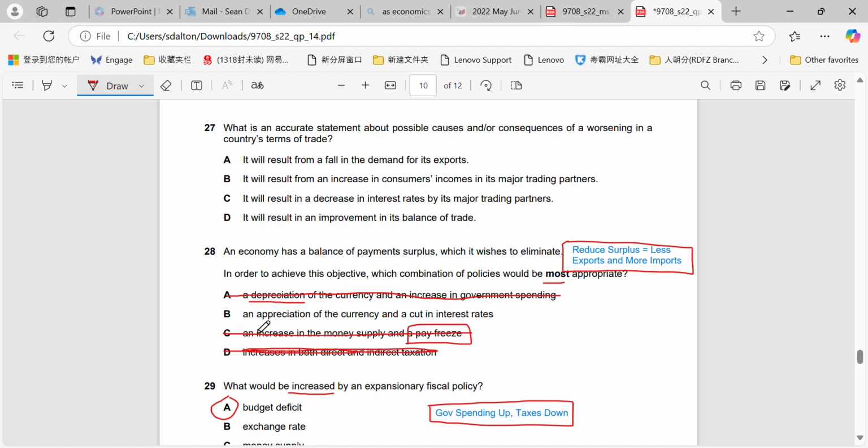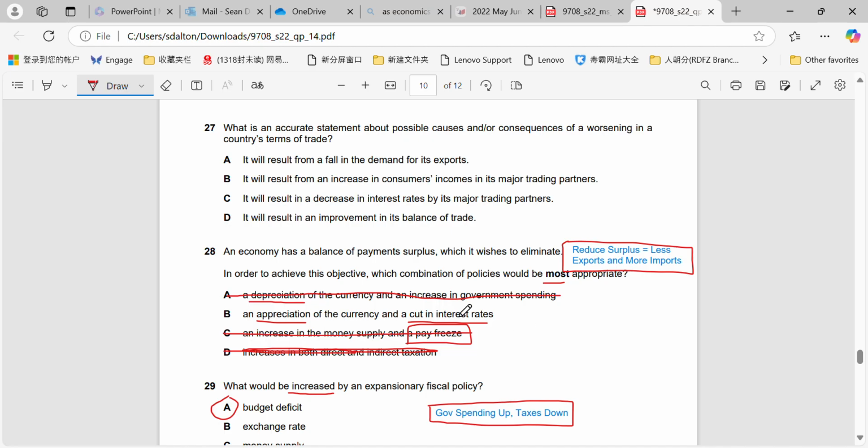Whereas if we have an appreciation of the currency and we reduce the interest rates, the reduction in the interest rates is going to increase consumption and investment. The appreciation of the currency is going to directly result in us reducing our exports and increasing our imports, as our imports become cheaper and our exports become more expensive.